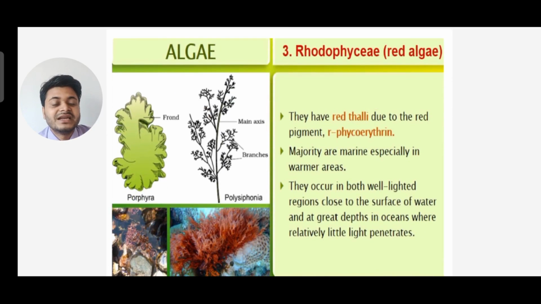So they also have red thalli, due to which they form a red pigment, that is R-phycoerythrin. And the majority of them are marine, especially in warmer areas. They occur both in well-lighted regions close to the surface of water and at great depths, where relatively little light penetrates. So examples are Porphyra, Polysiphonia.